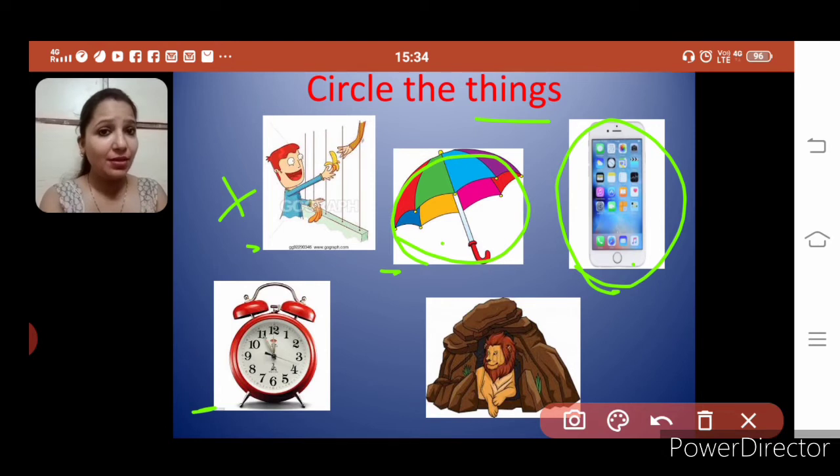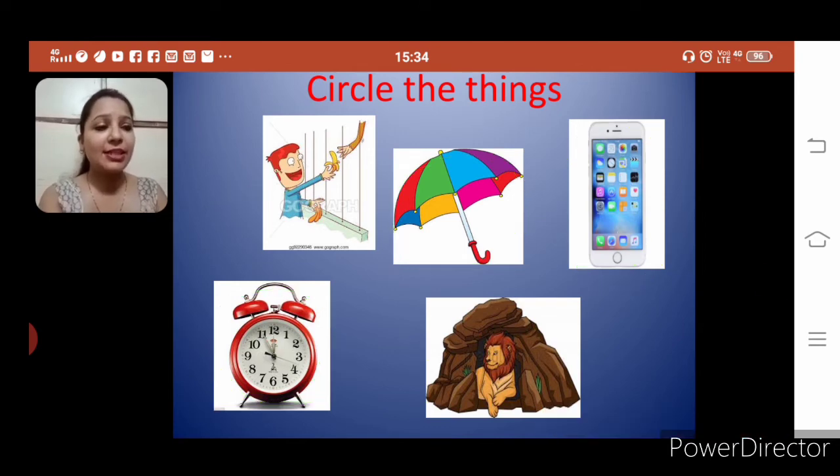Yes, it's a thing. So we have got three pictures. Now last picture is of the king of the jungle, that is lion. It's an animal, right? So it is not coming in the category of things. So in the category of things we have got three pictures: umbrella, Android phone and clock. Next, see the next one.